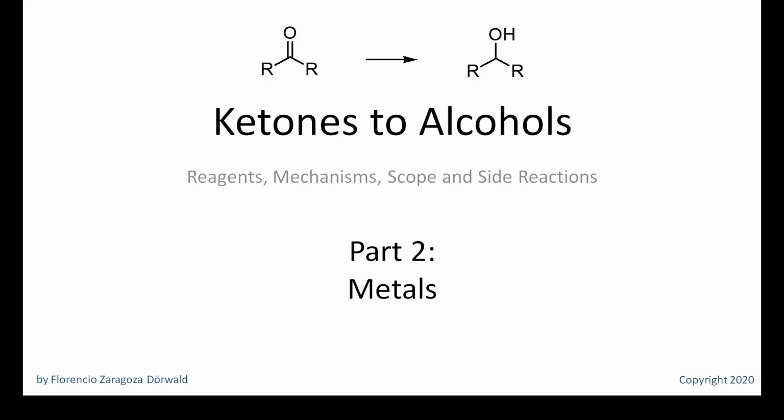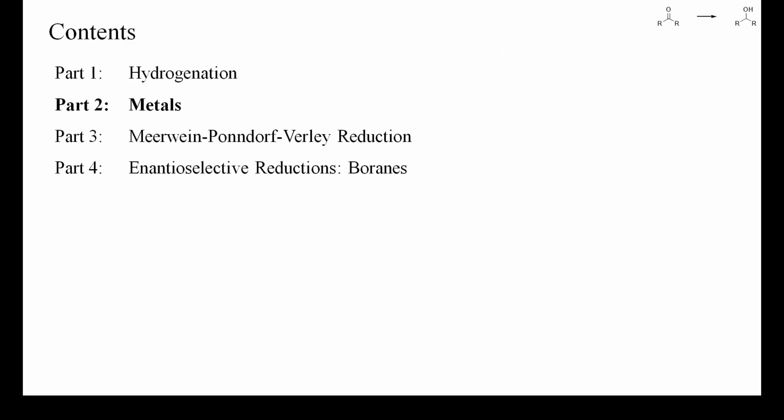This is my second video about the best methods for reducing ketones to secondary alcohols. In this presentation, I'll show you some examples of the reduction of ketones with alkali and other metals. Although borohydrides are often more selective and cause fewer side reactions, metals such as sodium or aluminum are inexpensive and their use as reducing agents can make sense in certain instances.